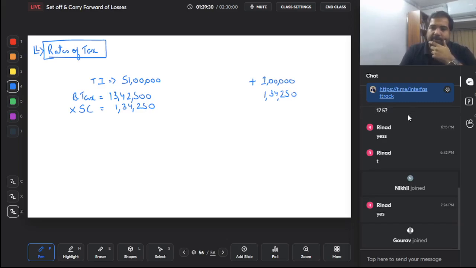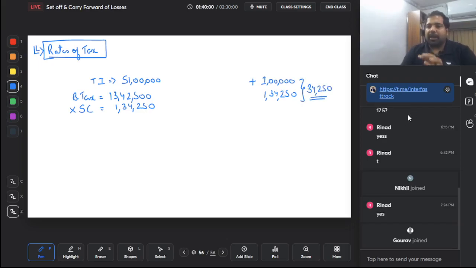This is not right. We went to the government complaining that this is not right. Your surcharge is a bogus surcharge, especially when you're earning a little more than the limits of 50 lakh, 1 crore, 2 crore, 5 crore. The government says, listen, I understand. So hence I feel bad for you, and hence I want to give you a relief. Relief means, will you not charge a surcharge only? No, I will still charge a surcharge. You will get a relief of how much ever extra you're paying. You're paying 34,250. I will give you a relief.